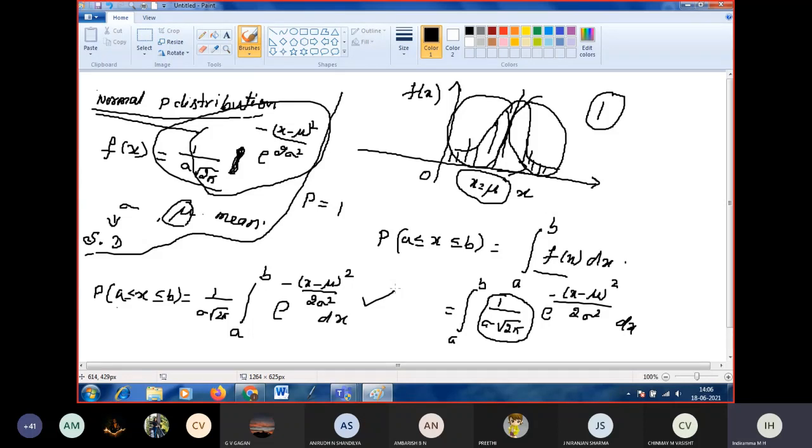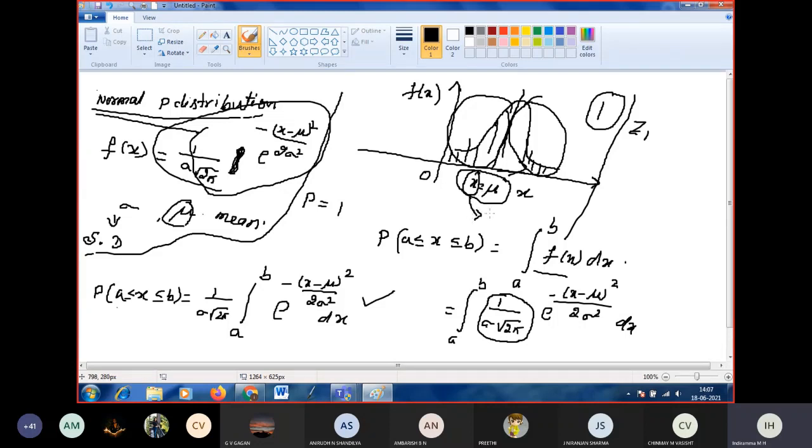Yes, ma'am. One more thing here. Actually, this is the probability distribution, and we are also taking a substitution to make it simple. What is the substitution we are taking? We are defining Z1 and Z2. Instead of x, I am going to change to Z in the normal distribution.